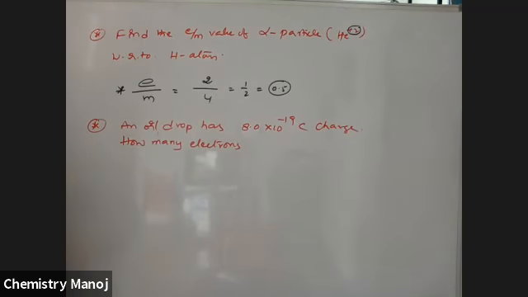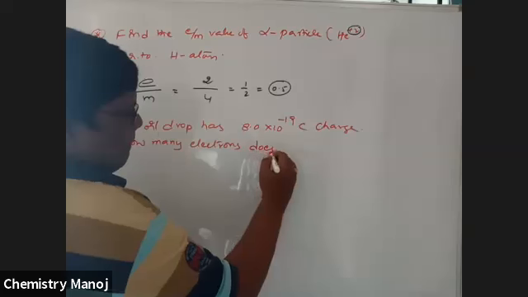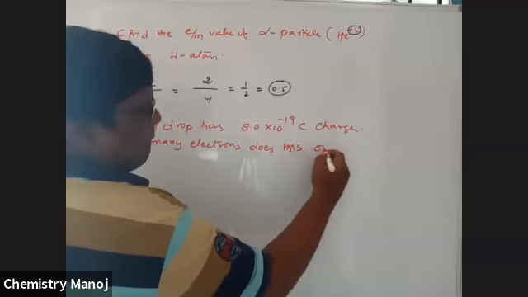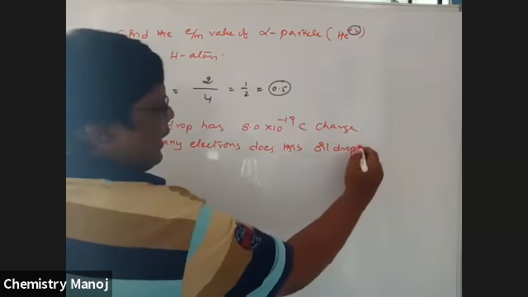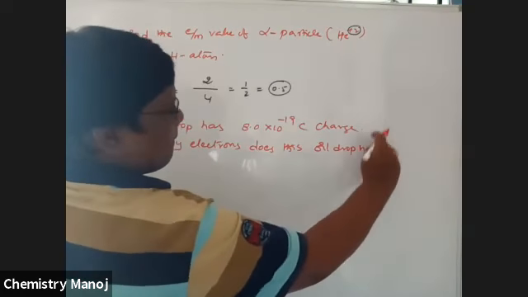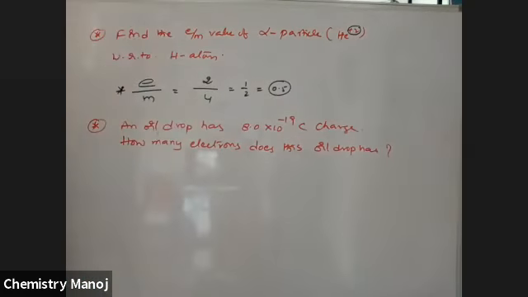How many electrons does this oil drop have? How many electrons are there?